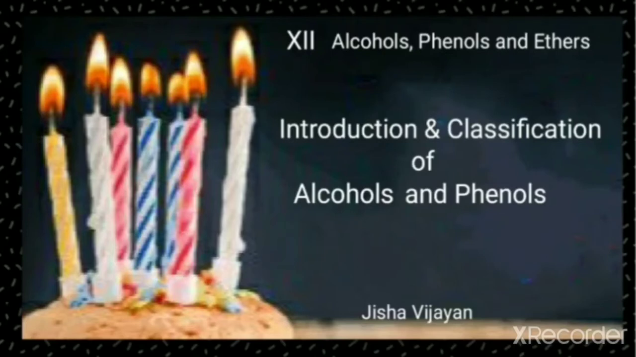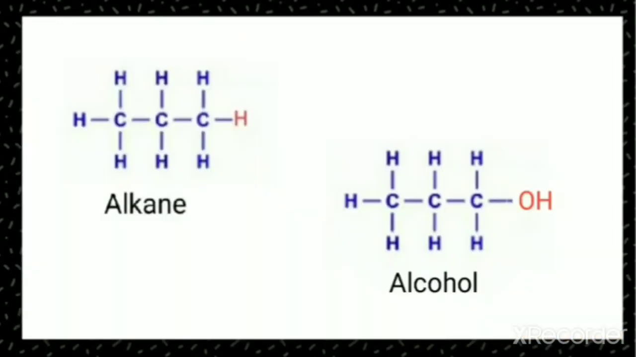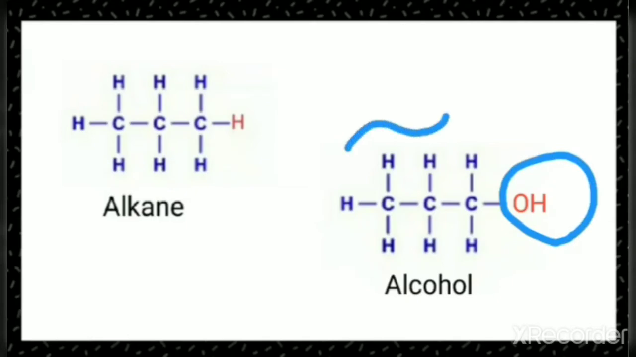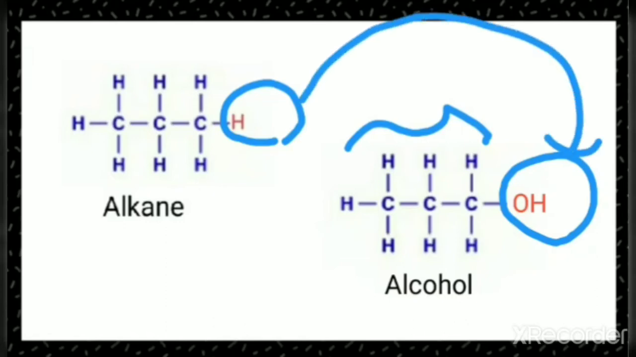First of all, what is an alcohol? Alcohols are represented with an alkyl group and a hydroxyl group, OH. That means the hydroxyl group OH is attached on the alkyl group, that is alcohol. When one of the hydrogen atoms of an alkane is replaced by a hydroxyl group, then the compound is called alcohol. So let us discuss more about alcohol.